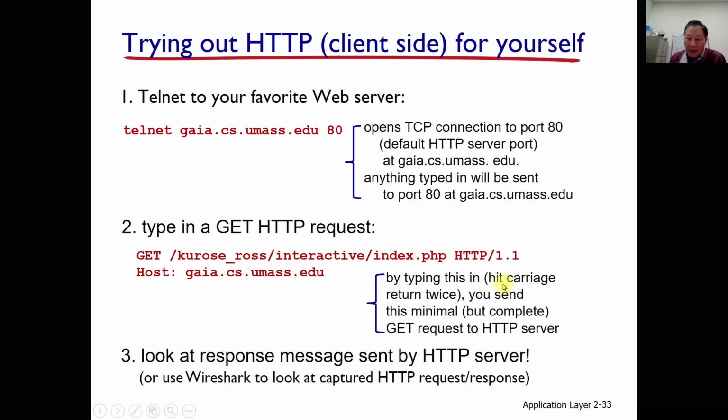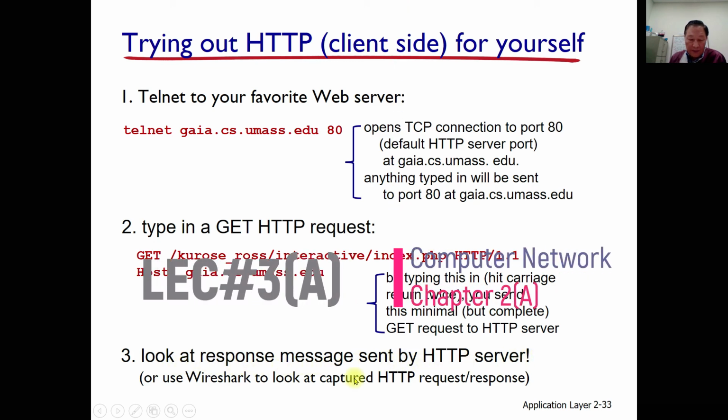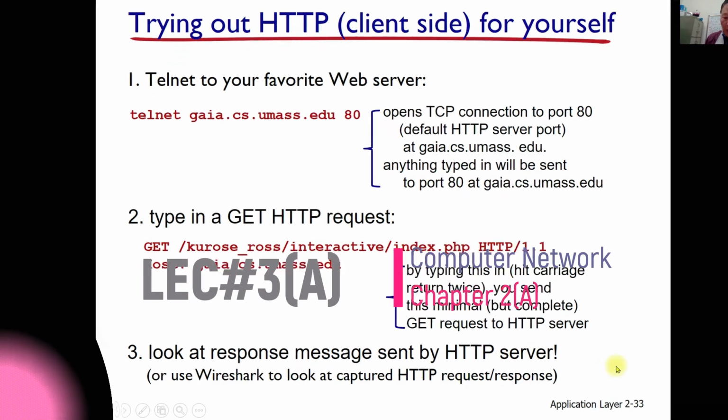By typing this in, you send this minimal GET request to the HTTP server. You don't need to do that, it is just for reference to understand how it works. Look at the response message sent by the HTTP server, and you can observe it using the Wireshark tool to look at the captured HTTP GET response.